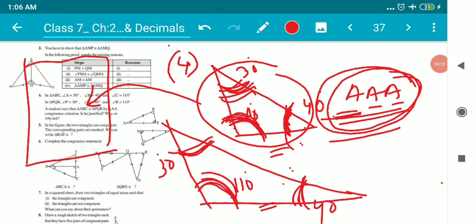So children, the task which I am giving to you all is question number 5 and 6. You will try these two questions and submit them in the Google Classroom. You must submit the work in the Google Classroom if you have done these two questions. If there are any confusions and doubts, please feel free to speak to me.